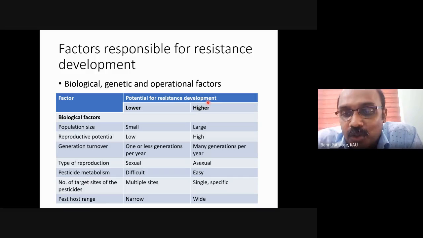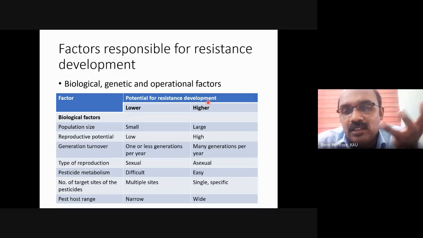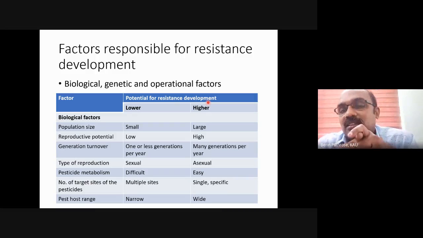What are all the host plants of Helicoverpa? Tomato, cotton, chickpea, pigeon pea. You name whatever it may be, almost all. Pulses, everything. But take the case of any monophagous pest. The chance of development of resistance is pretty low. Another example we can take is DBM: cabbage, cauliflower, almost all the crucifers. Wide host range, the chance of development of resistance is also high. If you have a narrow host range for a monophagous pest, the chance of development is pretty low.